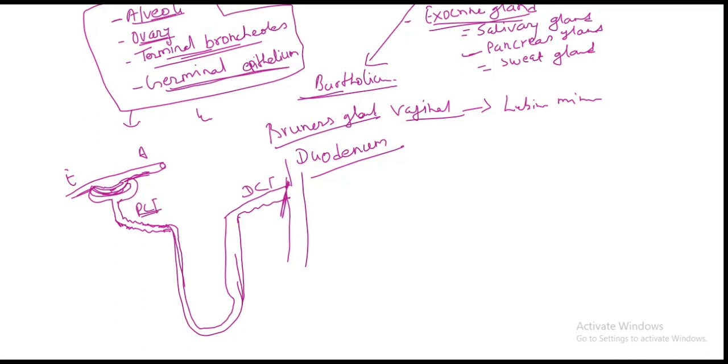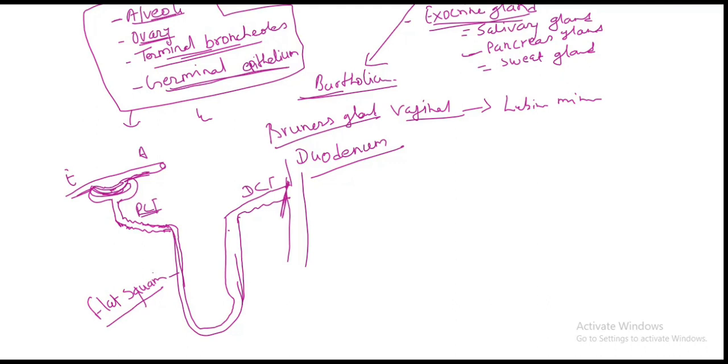PCT are lined mainly by cuboidal epithelium. This part is also cuboidal, but in some it is also flat squamous. This is flat squamous epithelium also. And the ascending, thick limb of the loop of Henle is low cuboidal, but here microvilli are absent.